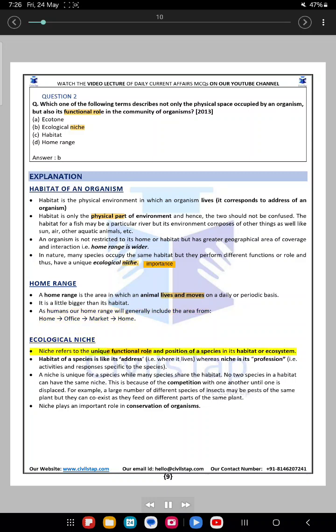Ecological niche. Niche refers to the unique functional role and position of a species in its habitat or ecosystem. The habitat of a species is like its address, i.e. where it lives, whereas niche is its profession, i.e. activities and responses specific to the species. A niche is unique for a species while many species share the habitat.